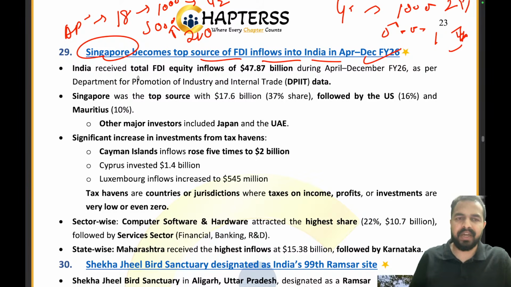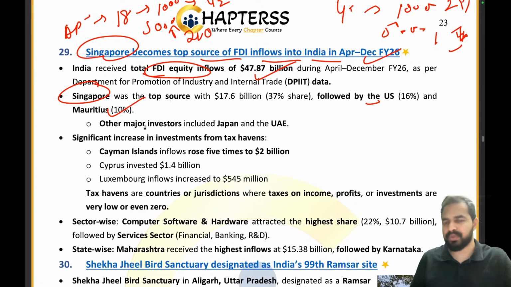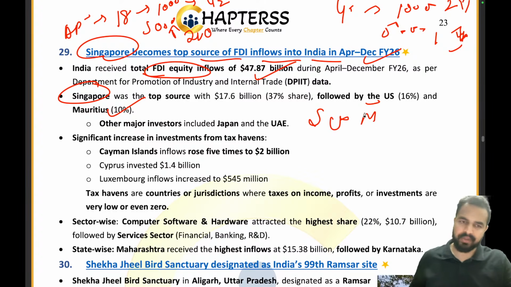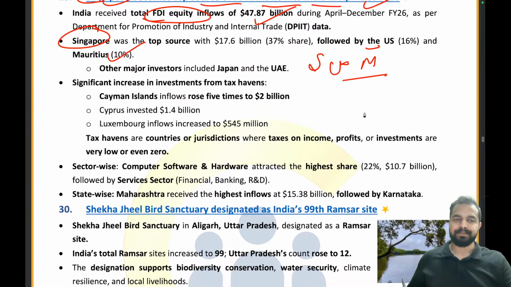India has received the total FDI equity inflow of $47.87 billion, as per the DPIIT data, and Singapore was the top source, followed by US and Mauritius on the third position. Please remember, Singapore, US and Mauritius, the top 3, okay? Rest remaining things are not that much important.